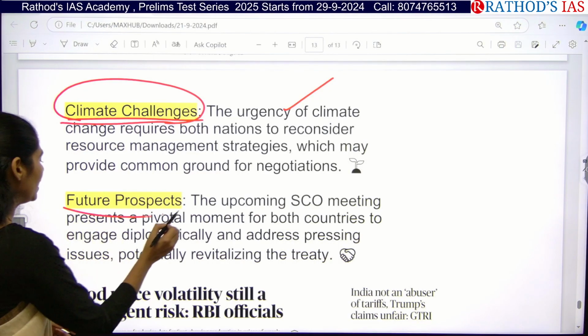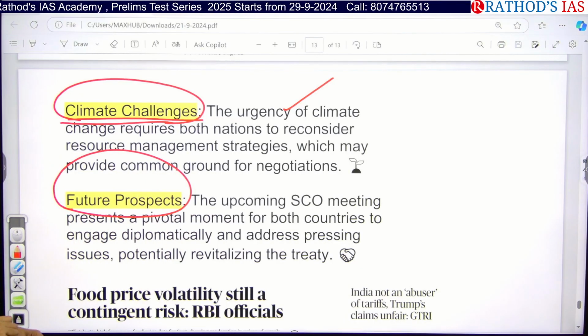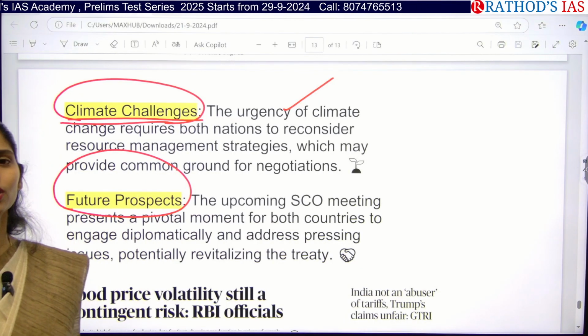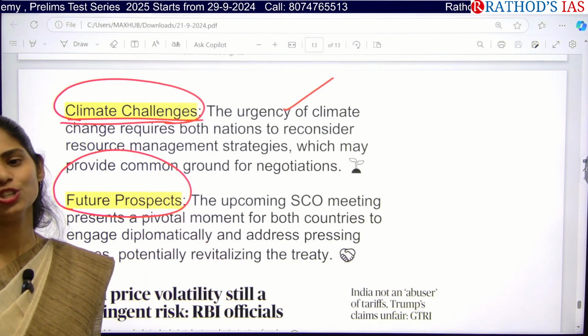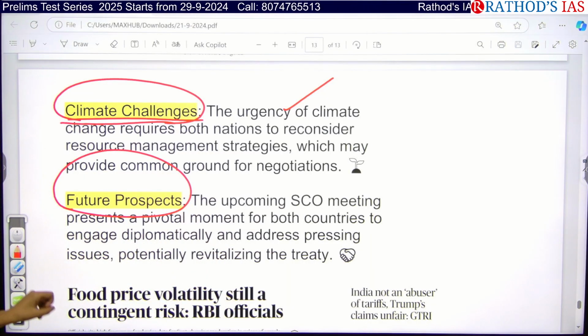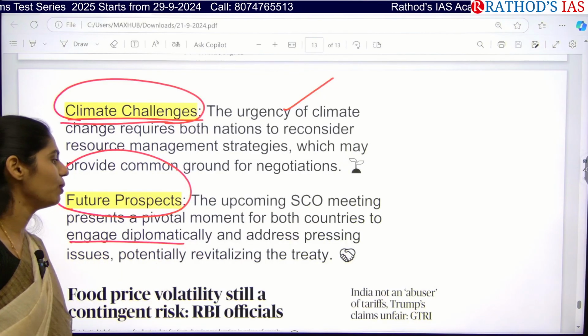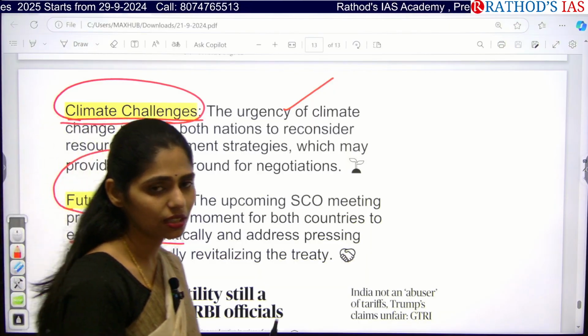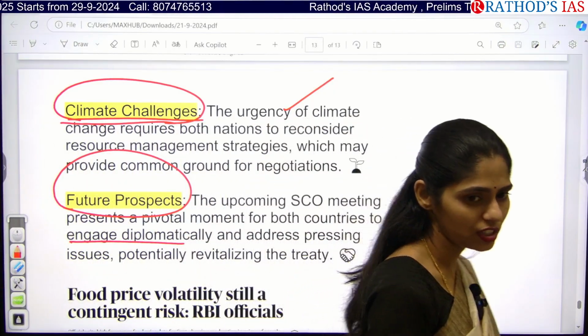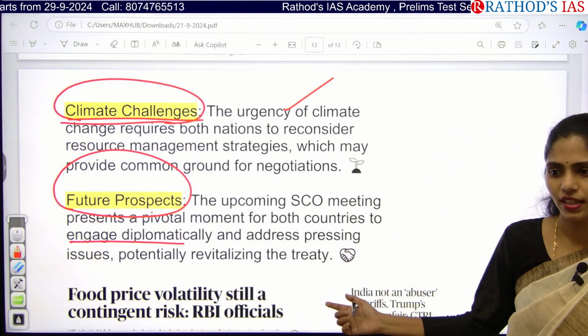You can also understand future prospects. We are going to have the Shanghai Cooperation Organization meet, and in that meeting both India and Pakistan are members. So we can use this organization, engage diplomatically, address this issue, and take some steps for revitalizing this treaty once again. Clear?